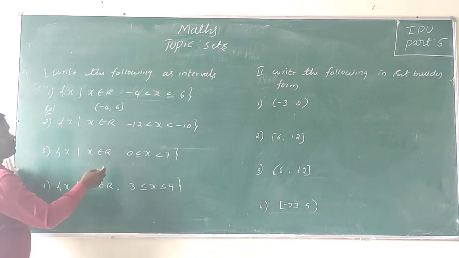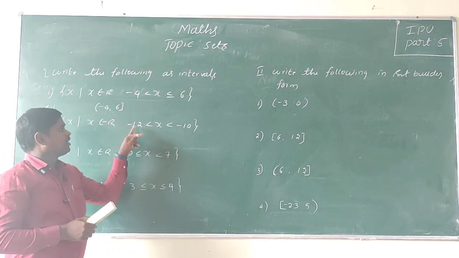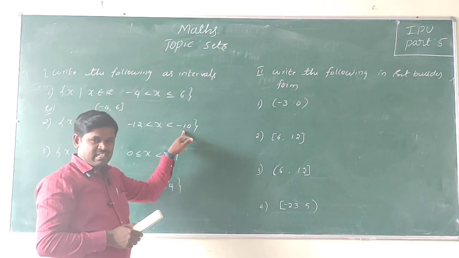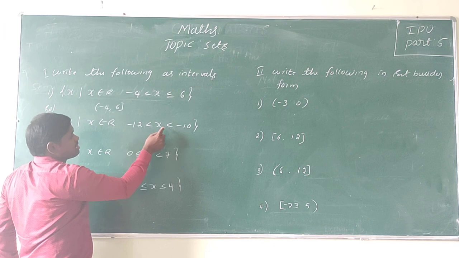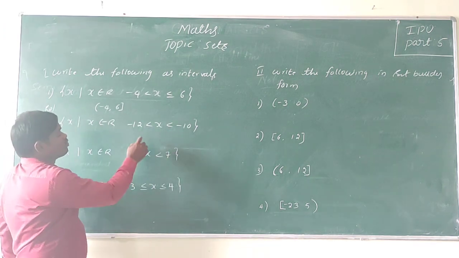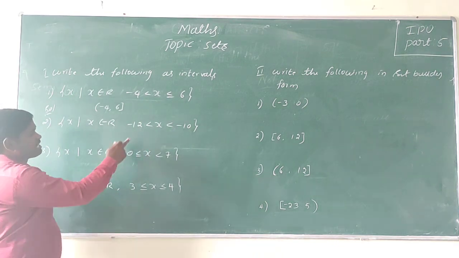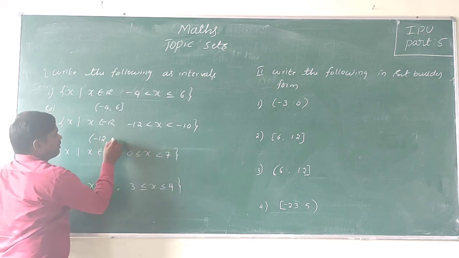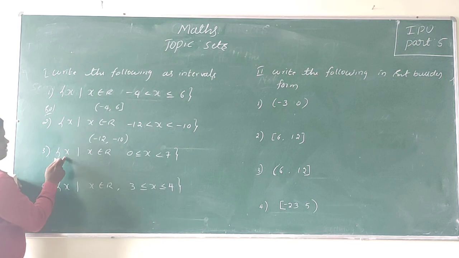So next one. What type of interval is this? This is excluding minus 12 and excluding minus 10. That means it is the set of all real numbers between minus 12 and minus 10, excluding both. So it is open bracket minus 12, comma, minus 10, open bracket. So this is the solution.